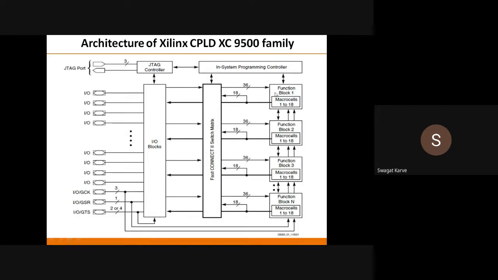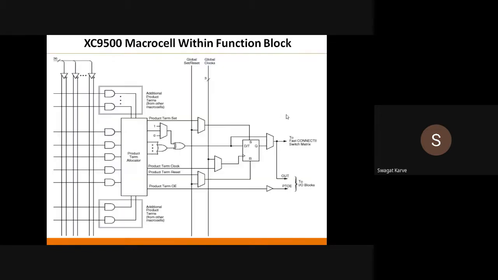And these are the logic array blocks with macro cells. There were only 16 macro cells in Max 7000. Here, in the case of Xilinx CPLD, 18 macro cells are there. Why? Because the number of gates, CMOS gates, has been increased. It is 6,400. In the case of Max 7000, it's somewhat less than the Xilinx CPLD. So this is the most advanced CPLD.